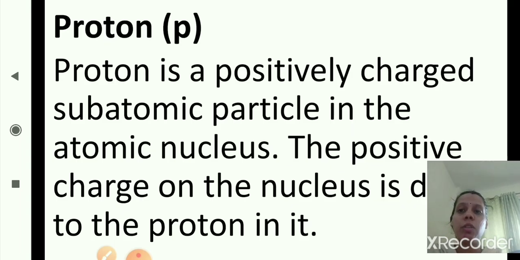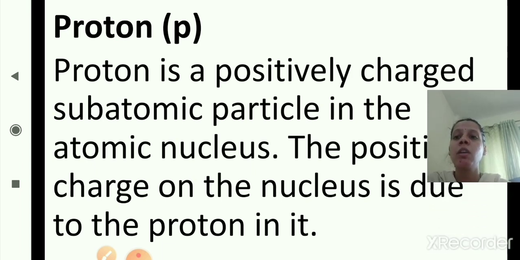Now protons. Proton is a positively charged subatomic particle in the atomic nucleus. The positive charge on the nucleus is due to the proton in it.